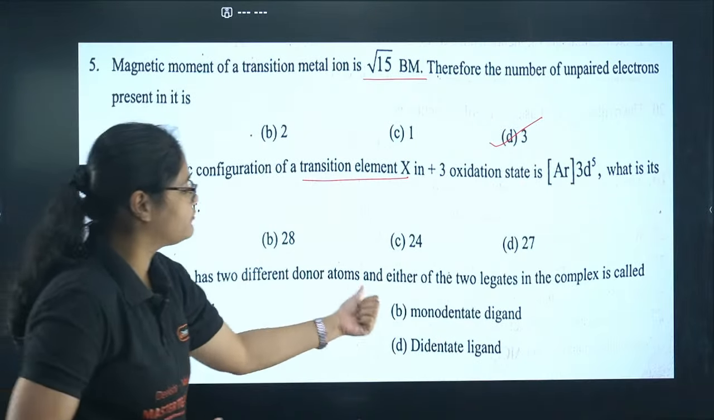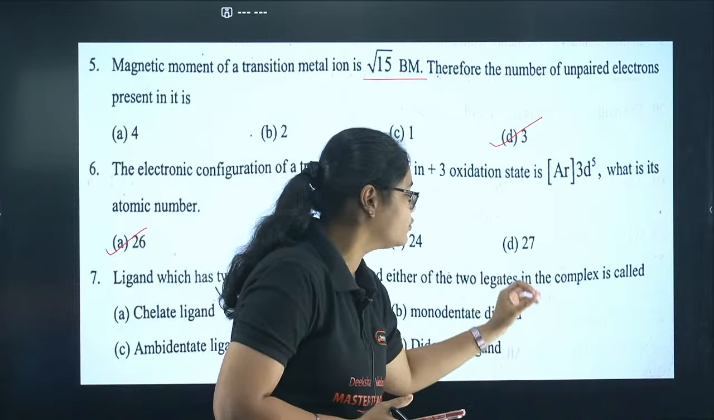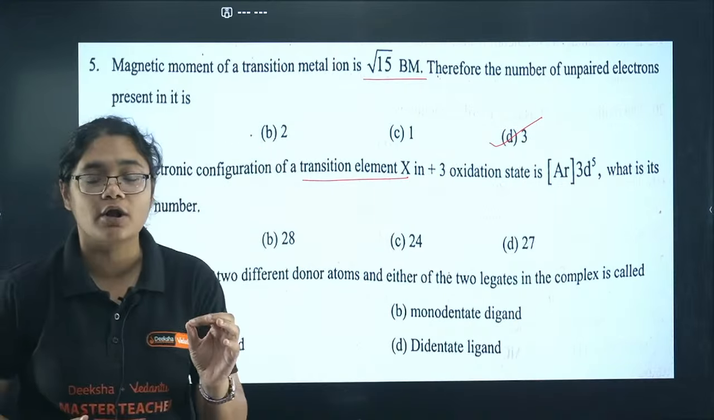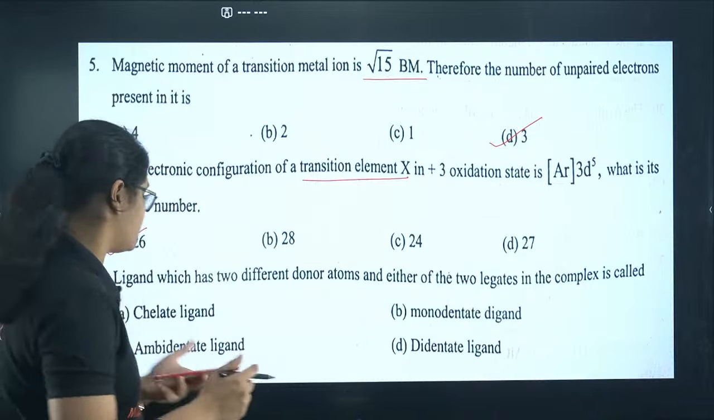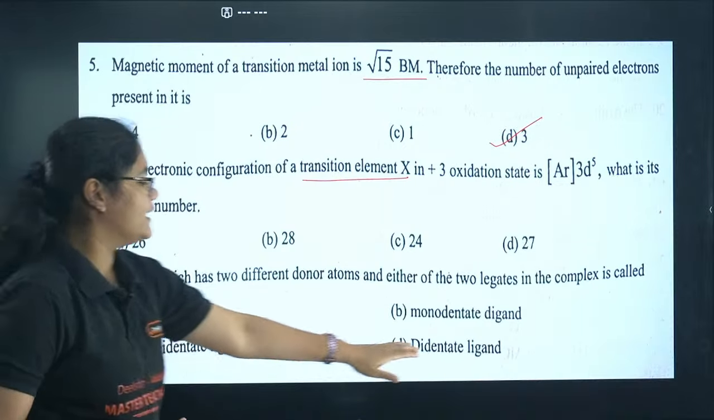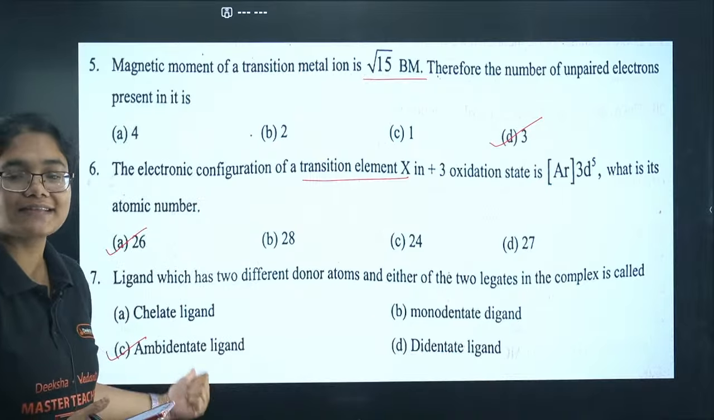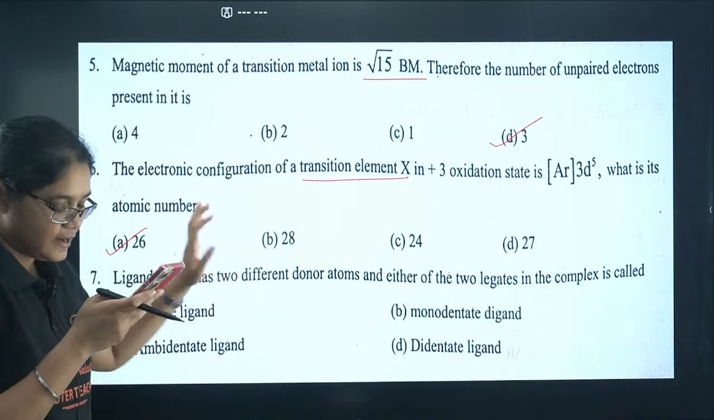Ligand which has 2 different donor atoms and either of the 2 ligates in the complex is called. Now when either of the one is forming the bond, so that is your ambidentate ligand. Okay, didentate is different. This is not didentate, this is ambidentate, because either of 2 is ligating.